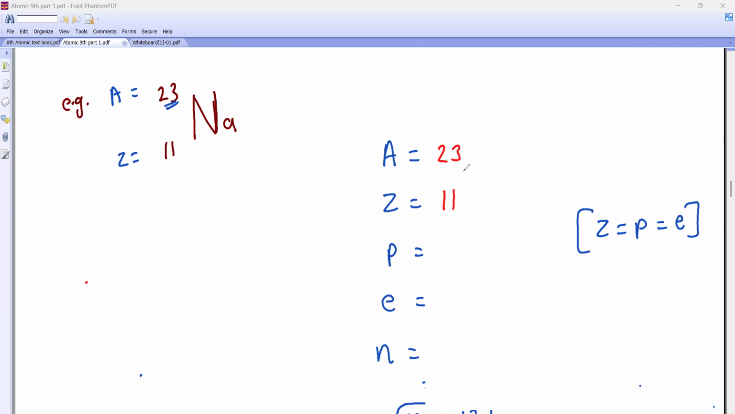Okay. Now we have to find number A. This boy here, pay attention here now. We have to find proton. We have done the formula. Z is equal to P. So proton will also be how much, beta? Electron will also be 11.